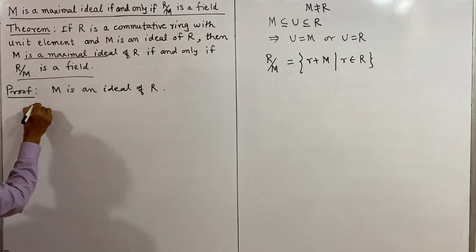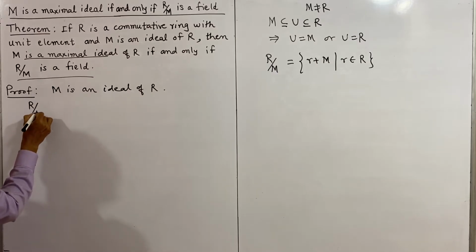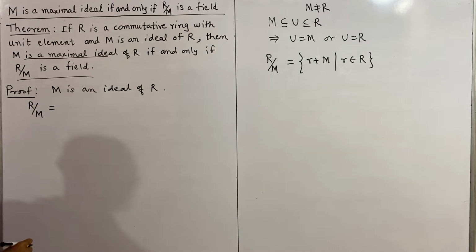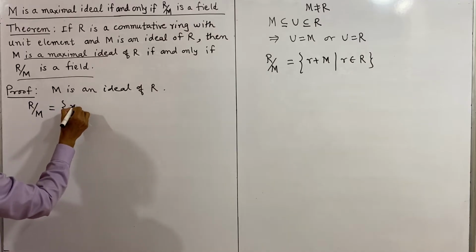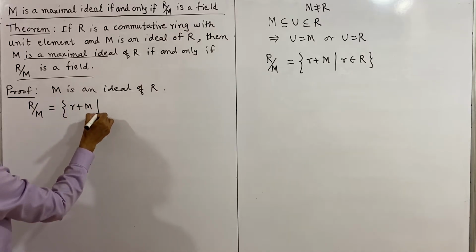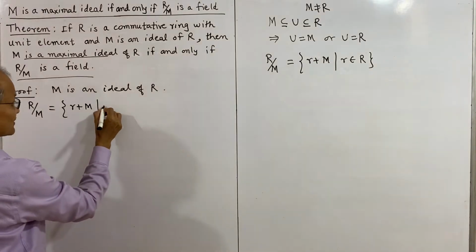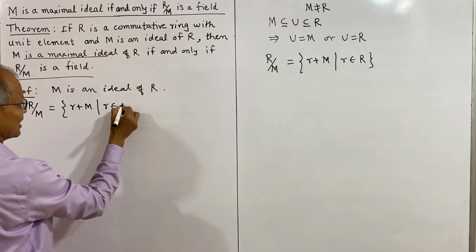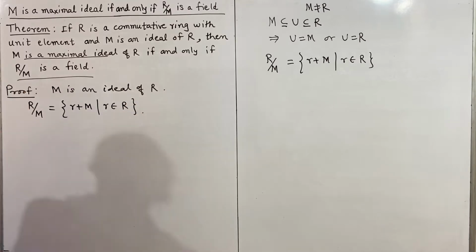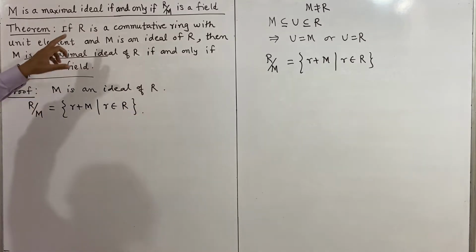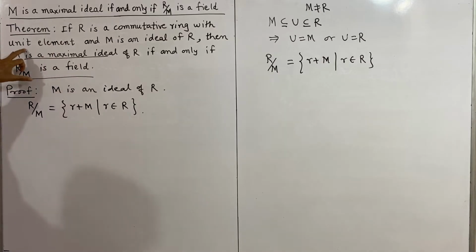R by M, or R modulo M, is the quotient ring having the elements of this form, cosets r plus M, such that r belongs to R. Now here R is a commutative ring with unit element, and therefore R by M is also a commutative ring with unit element, that we shall get.